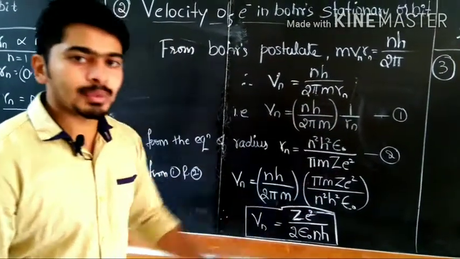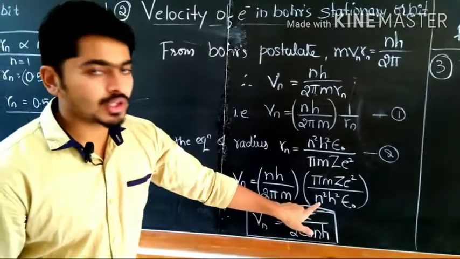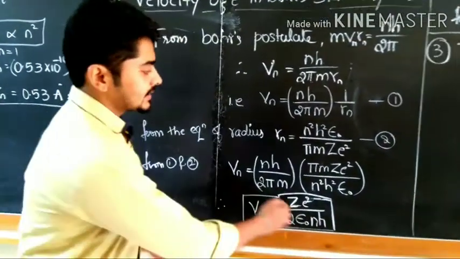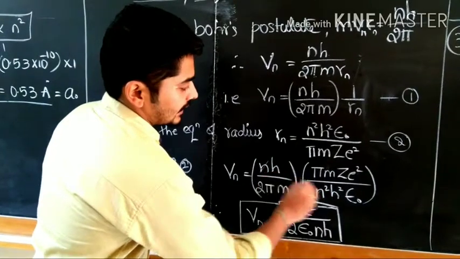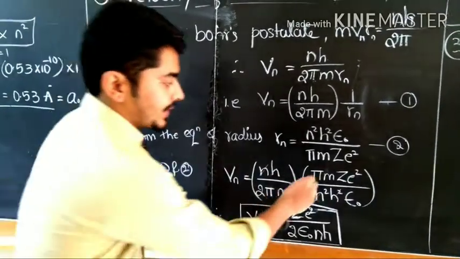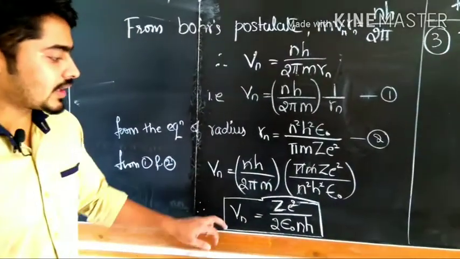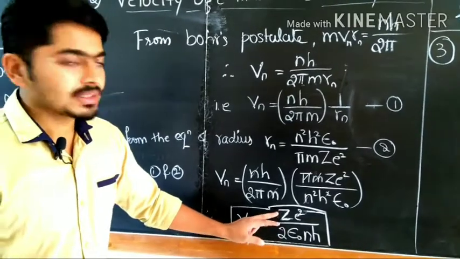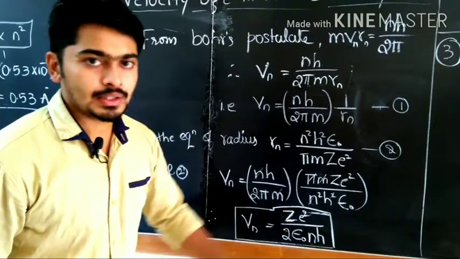On simplification, here n is there, here denominator n square, so one n cancelled, and h is there, here also h is there, so one h is cancelled, pi cancelled, m cancelled. Remaining quantities, if you write it, Vn is equal to Z e square divided by 2 epsilon naught n into h.